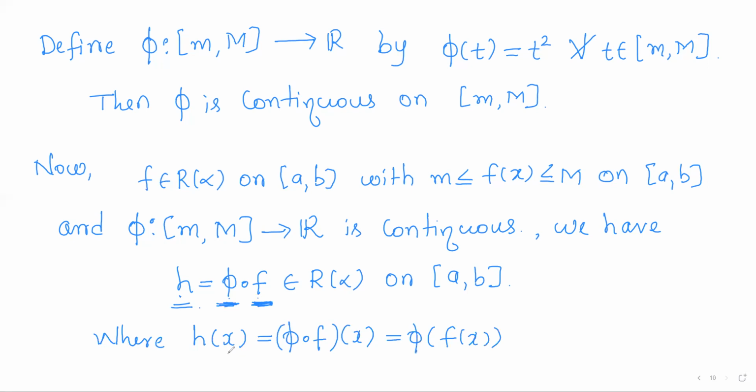So for any x in the closed interval a comma b, f of x will be in the closed interval small m capital M, and for any point in this closed interval phi can be defined, and it is defined as its square. So f of x whole square is nothing but can be defined as the function f square. So for all x varying over the closed interval a comma b, h of x is nothing but f square of x.